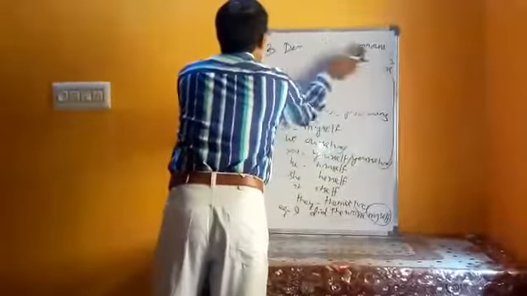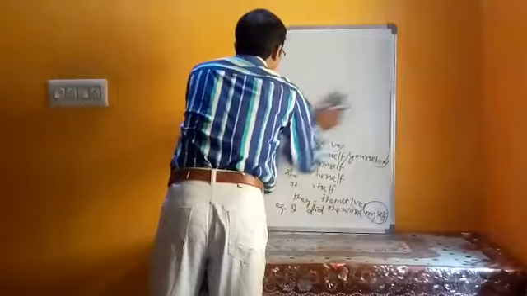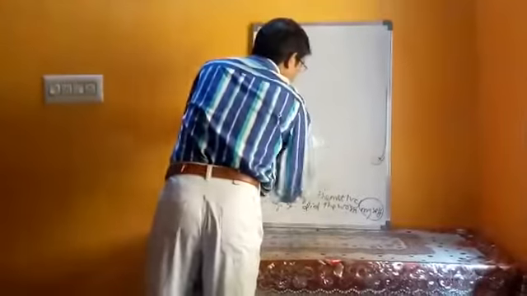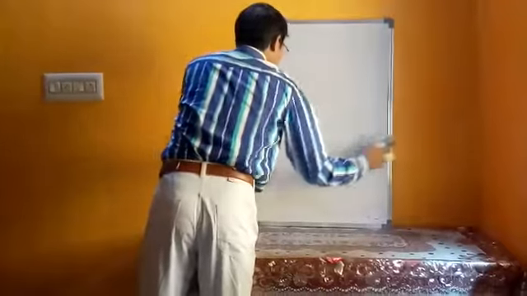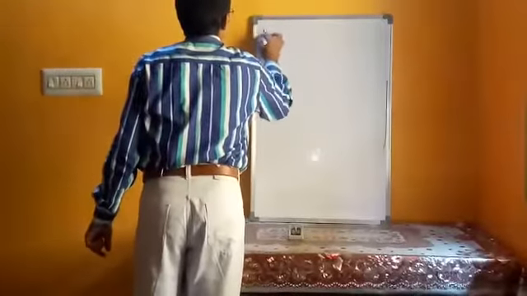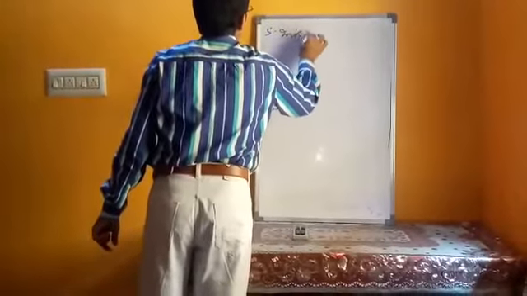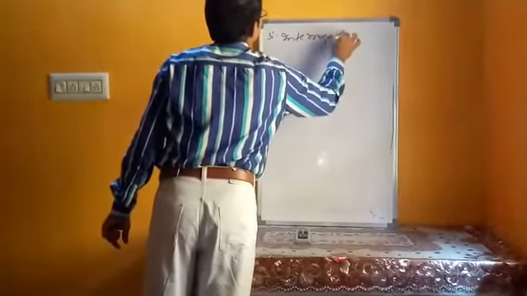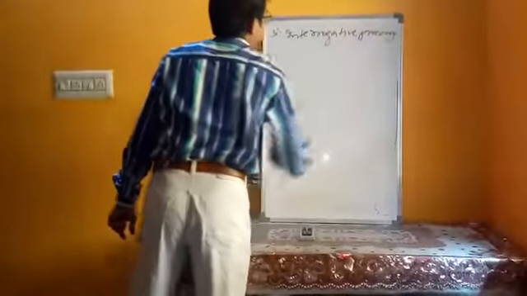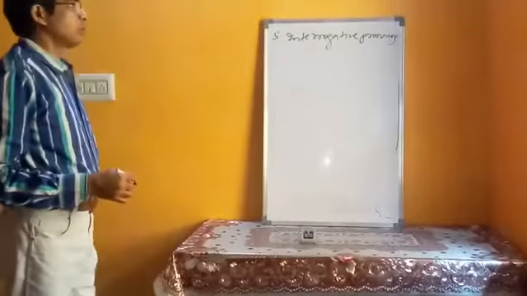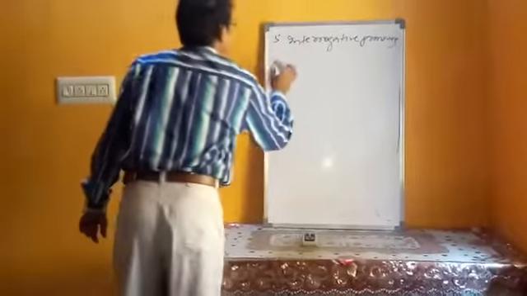The fourth type of pronoun which we are going to discuss now are interrogative pronouns. They are used to ask questions.